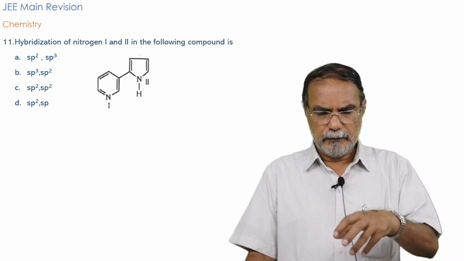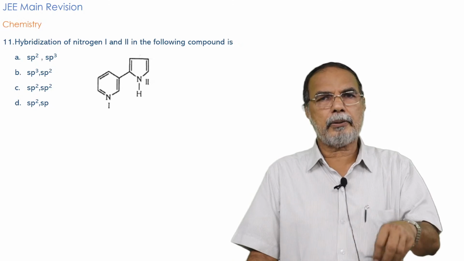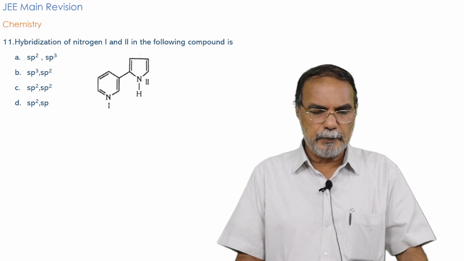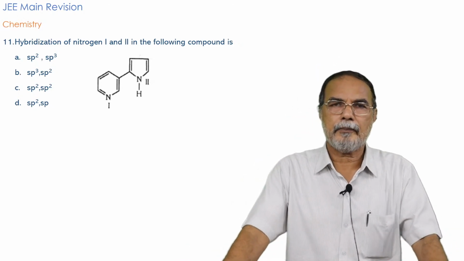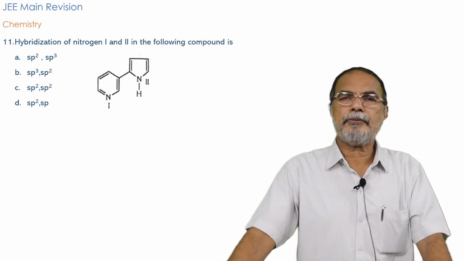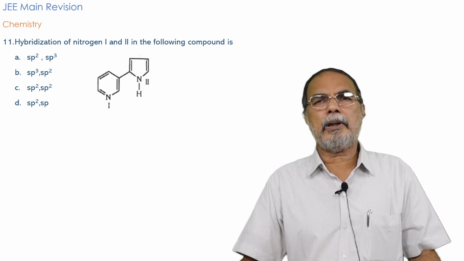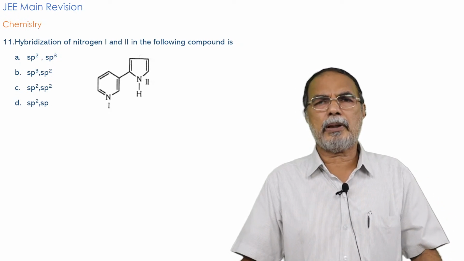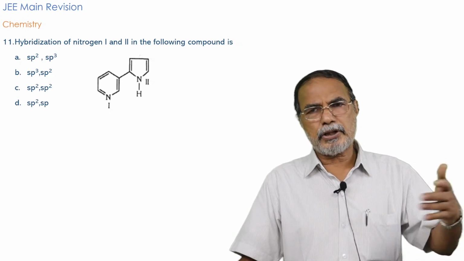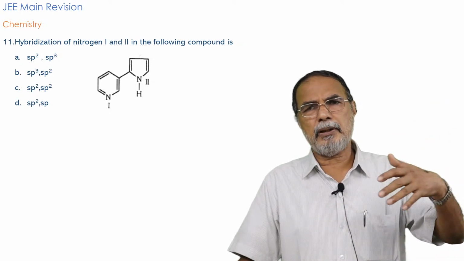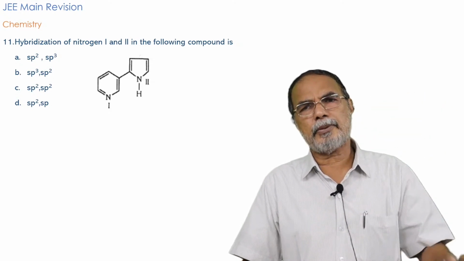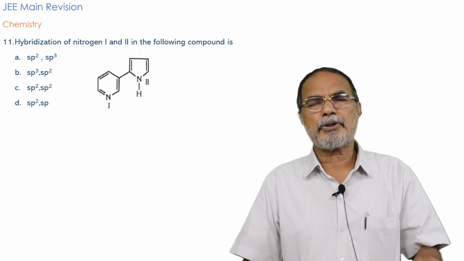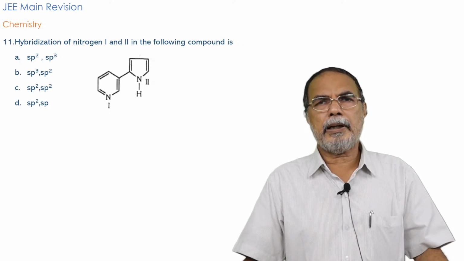So some organic chemistry is included in the question, but the question is about hybridization. So obviously it's a question from chemical bonding and molecular structure. Remember that the chapter, chemical bonding and molecular structure, is connected to the structures of molecules we subsequently study in all chapters including organic chemistry. So that's why they have purposely put an organic chemistry example.